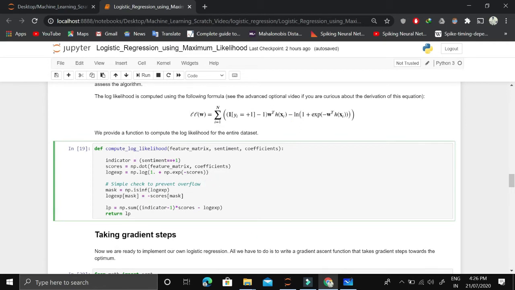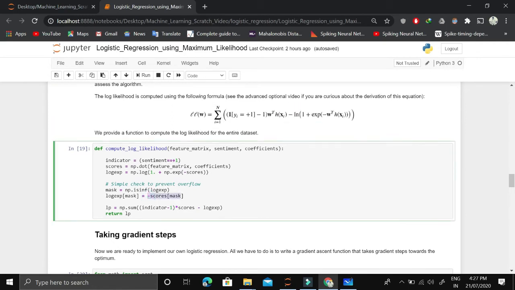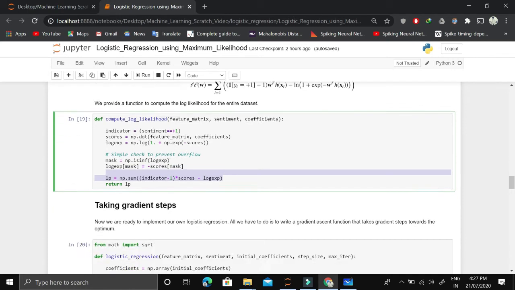Now to check and prevent the overflow, sometimes what happens is the values are too large for a log function, so it becomes infinite. So just to check for the overflow, we mask it and we only take values which are less than infinity values, of course. So once we take that, we add minus to it, so that to encode this part, this whole part has been encoded in this minus scores mask. Now this is the complete function for computing log likelihood.